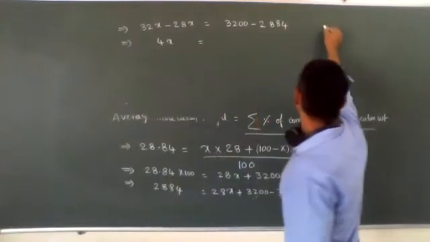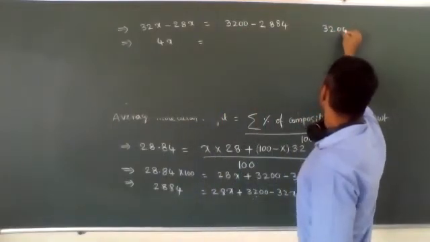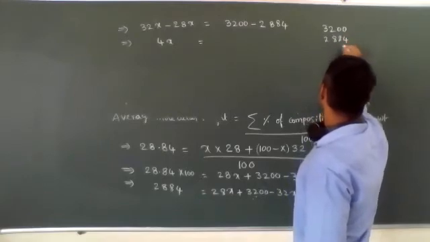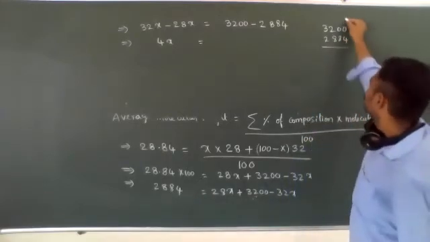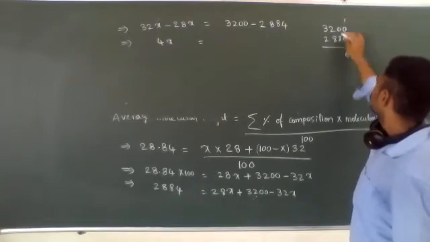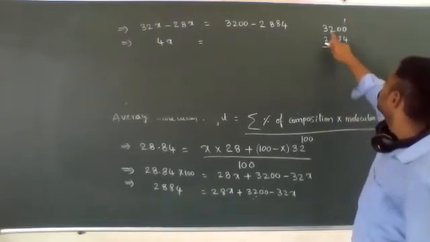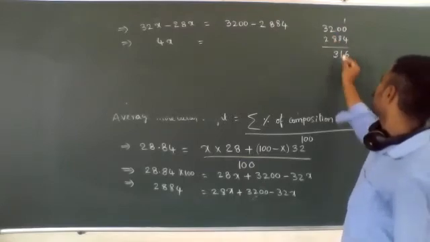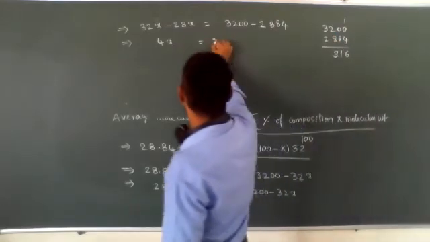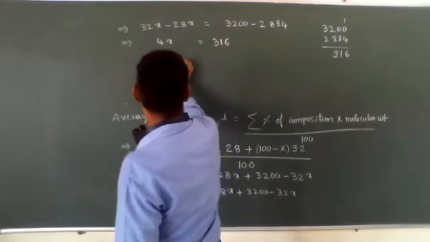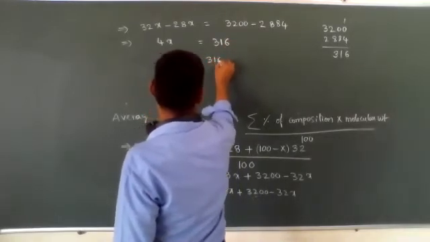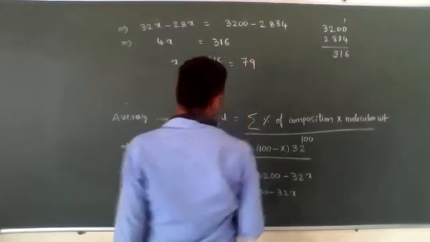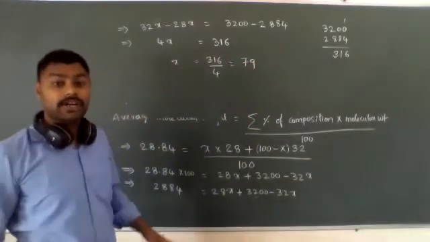4x is equal to 3200 minus 2884, which means 316. Then x is equal to 316 by 4, which is equal to 79. That means, in dry air, what is the composition percentage of N2?